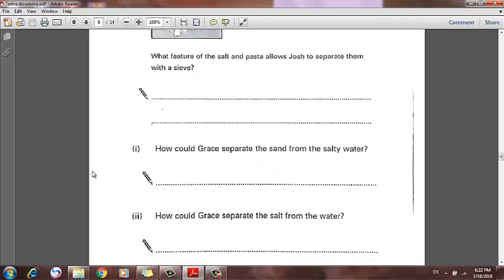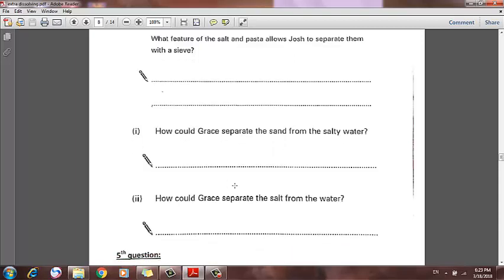We have sand in salty water. Grace wants to separate them. How? Sand is insoluble in the salty water. So how can she separate the sand from the salty water? To separate an insoluble solid from a solvent, she uses the filtration process, through the filter paper.